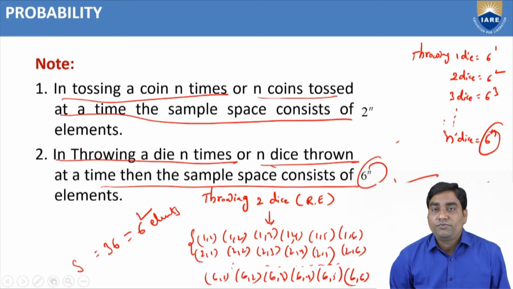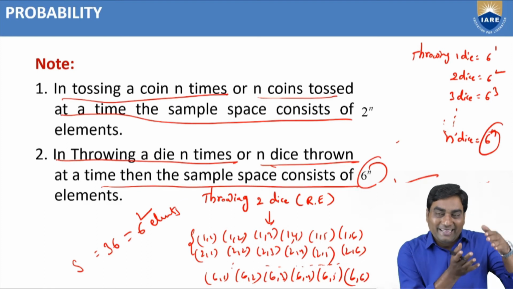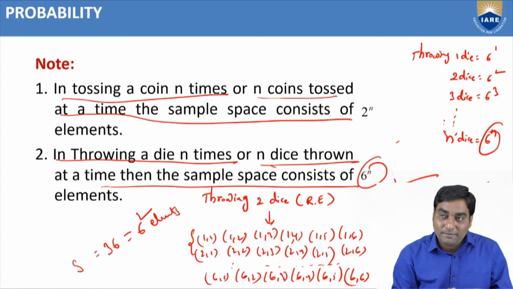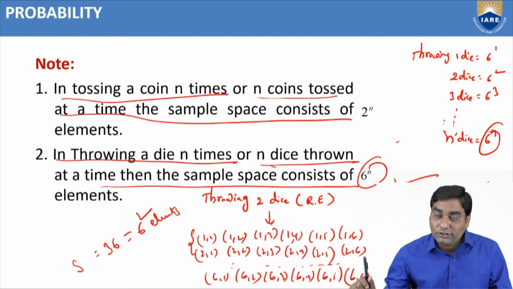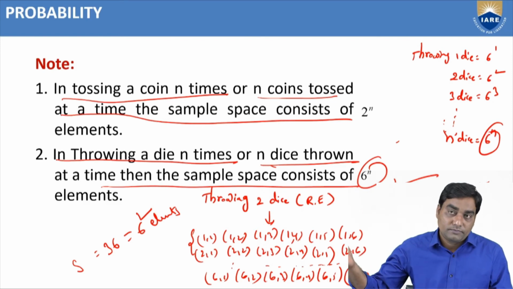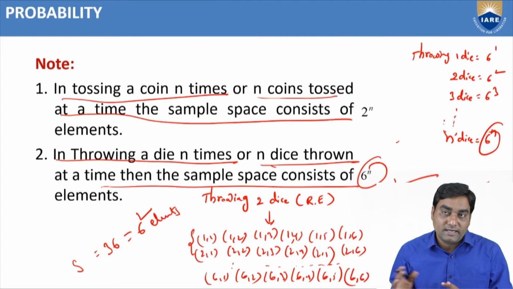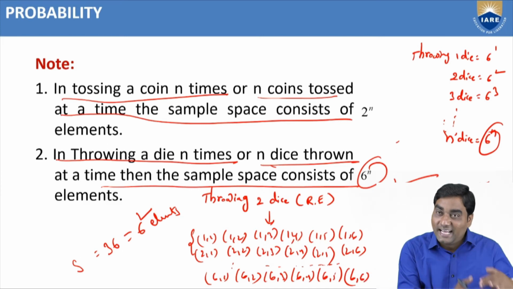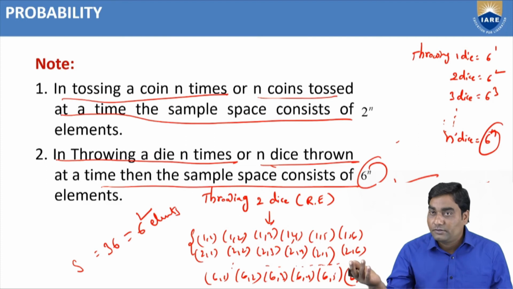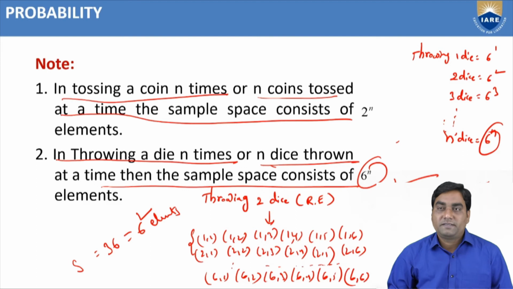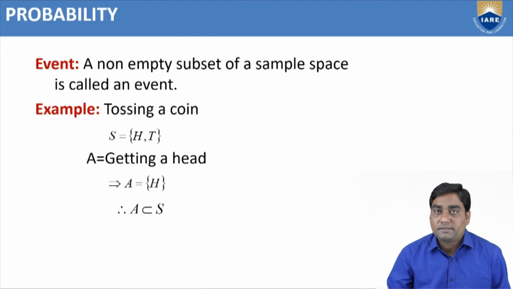space consists of 6 power n elements. That means 3 dice thrown at a time or 1 die thrown n times. Both versions are different, but the sample space consists of 6 power n elements. So this is the concept of sample space.